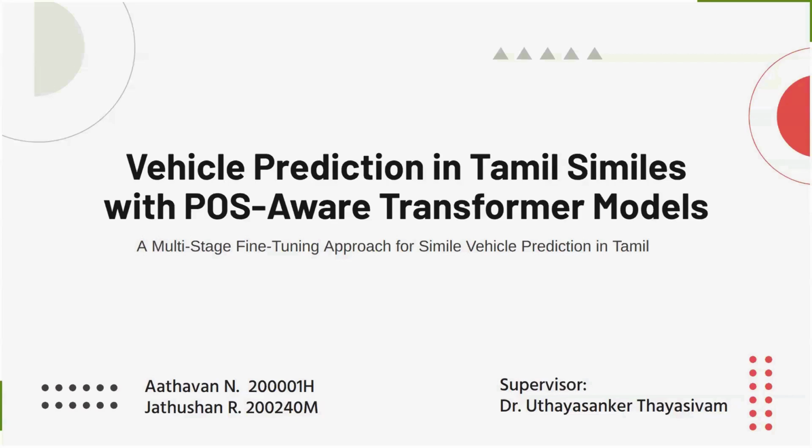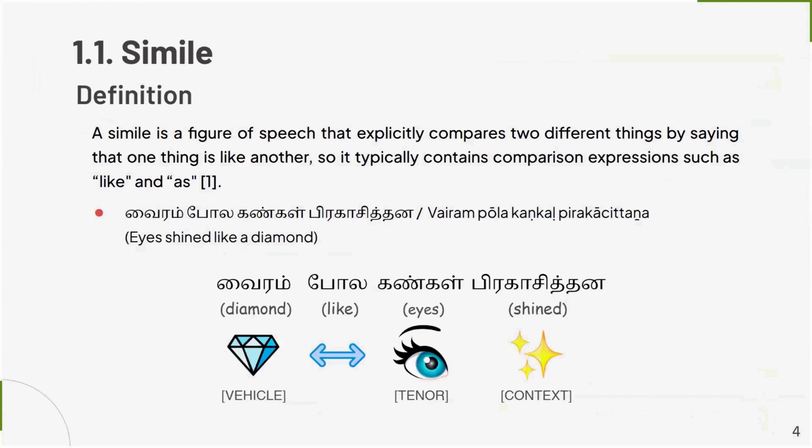Hello everyone. Vehicle prediction in Tamil similes with POS-aware transformer models: a multi-stage fine-tuning approach for simile vehicle prediction in Tamil. A simile is a figure of speech that explicitly compares two different things by saying that one thing is like another. So it typically contains comparison expressions such as like and as.